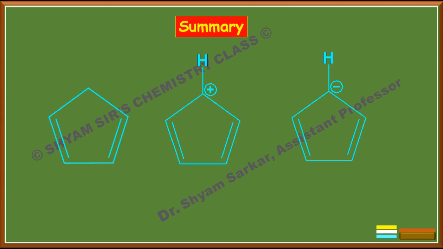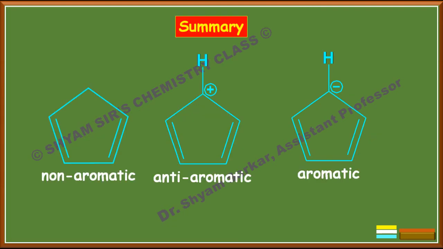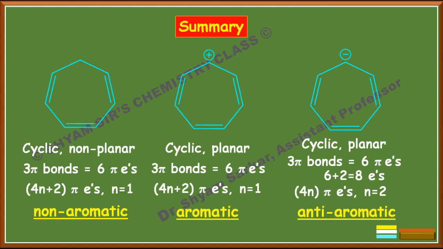Similarly, if we do the summary, the first one is non-aromatic, the second one is anti-aromatic, and the negative counterpart is aromatic. So you should also remember this trend of these three compounds. Okay. Similarly, if you see the cycloheptatriene system, here I am not showing this chart. You can use a similar chart, but I have just summarized these three compounds.